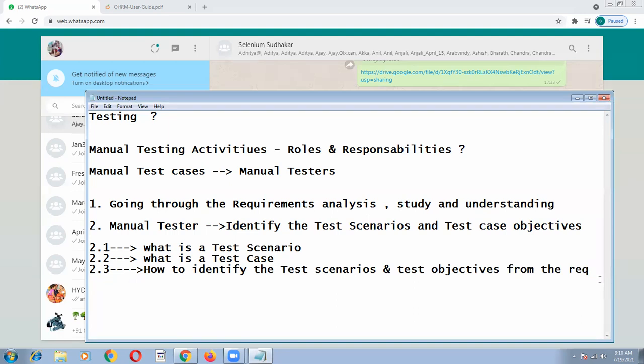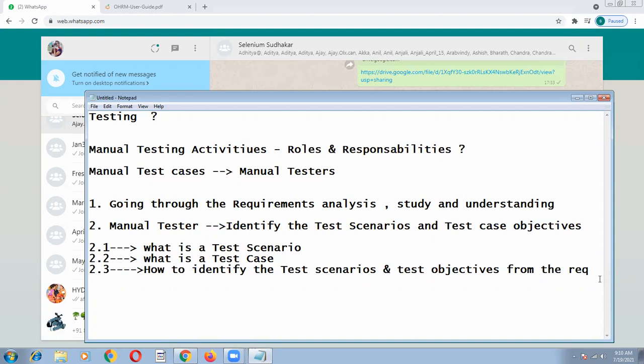If you join any organization, as a manual tester or automation tester, the key responsibility is to go through the requirements, analyze, study and understand the document. The second point: not only manual testers, even automation testers are sometimes involved in manual activities.